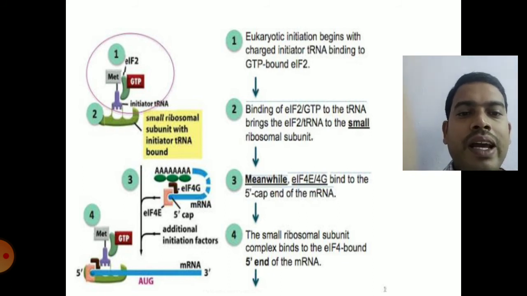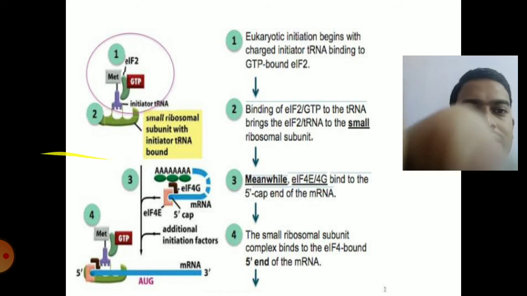Now there will be a pre-initiation complex taking place. The mRNA will be binding, and additional initiation factors play an important role in the formation of the pre-initiation complex, where the methionine tRNA is brought and the 40S subunit will be binding to the Kozak sequence of the mRNA, and this is the initiation complex that is formed with the help of initiation factors of eukaryotes.